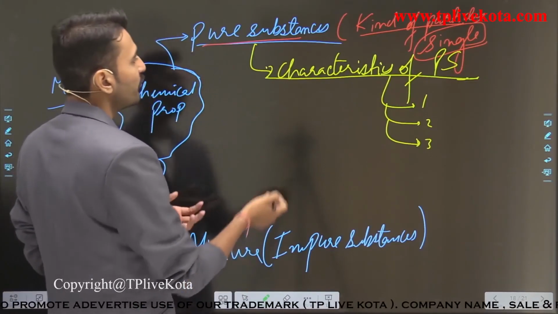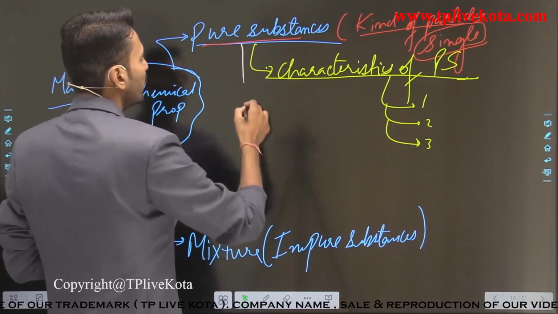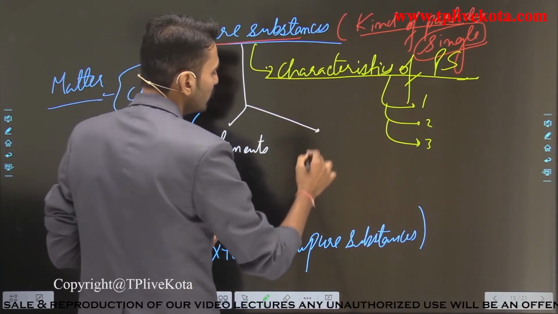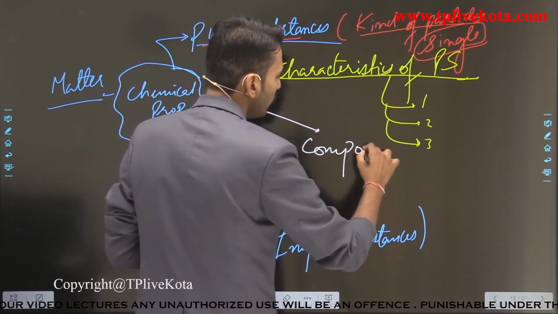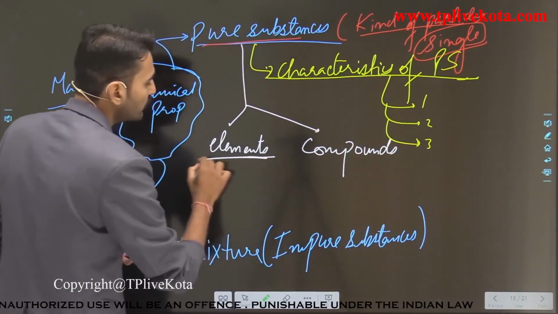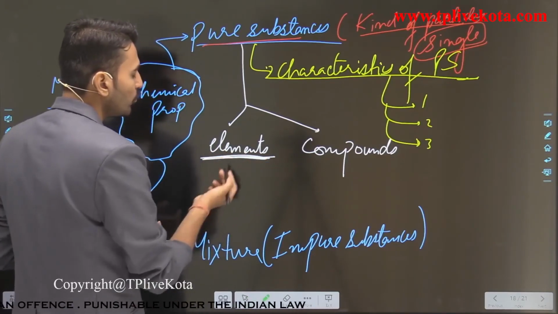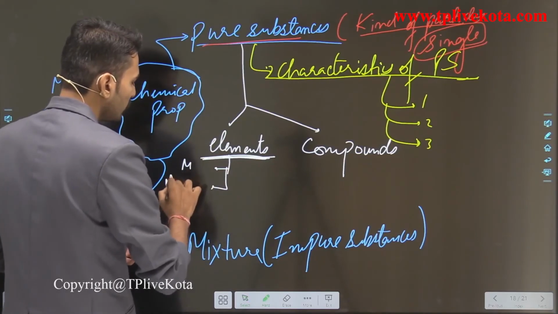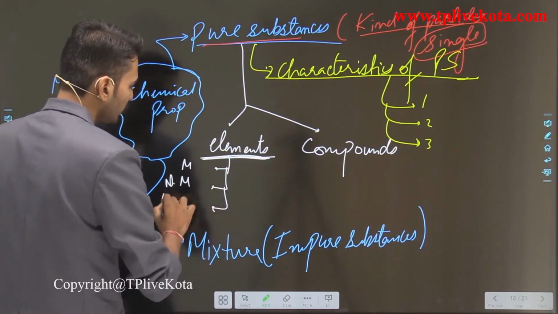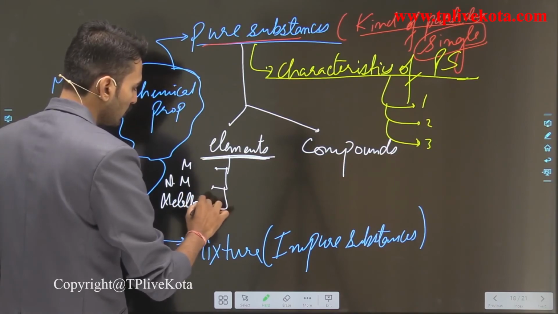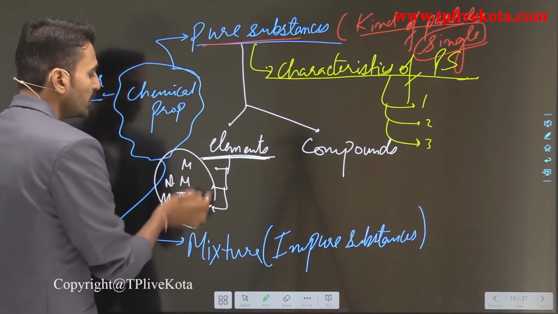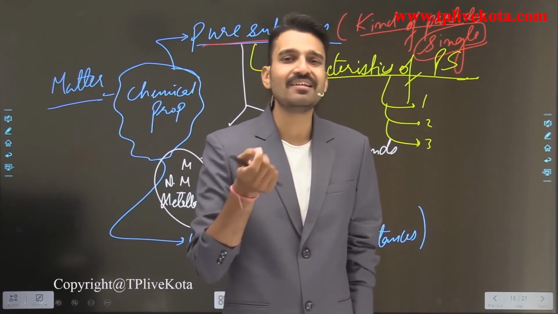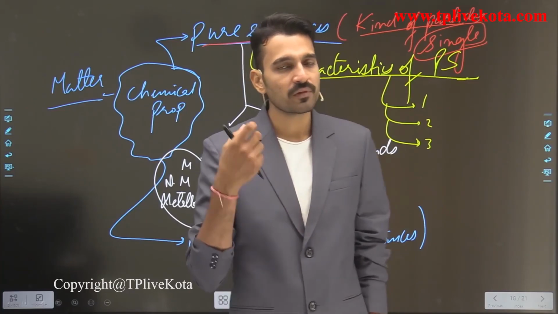So students, apart from the characteristics, we have also classified the pure substances as elements and as compounds. For the elements, we have classified them into categories, that is simply the metals, the non-metals, and the metalloids. We have seen that in the periodic table most of the elements are metals, some of them are metalloids, while some of them are non-metals.